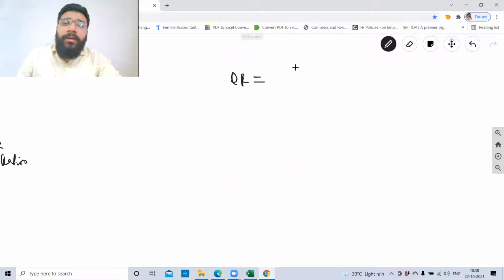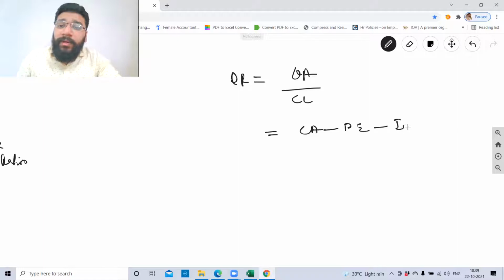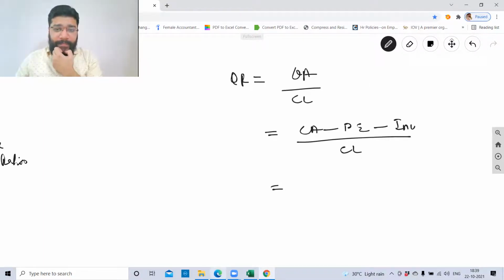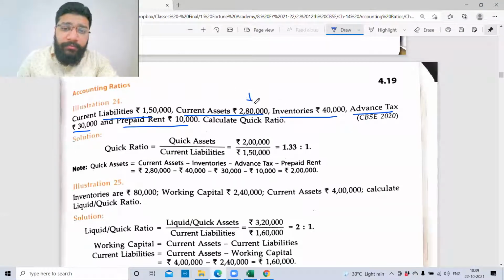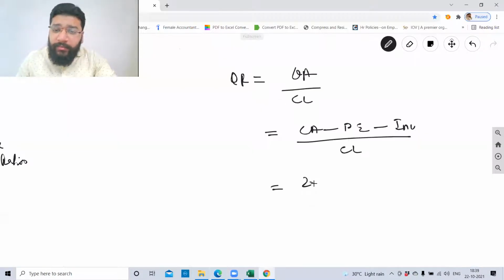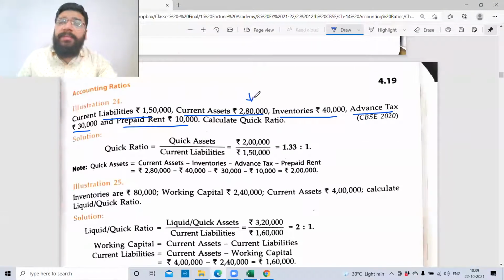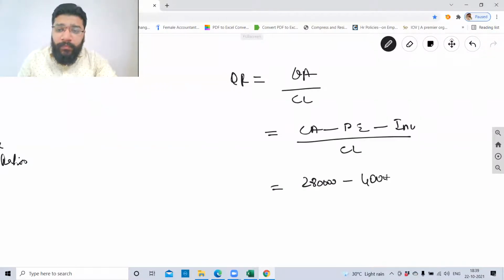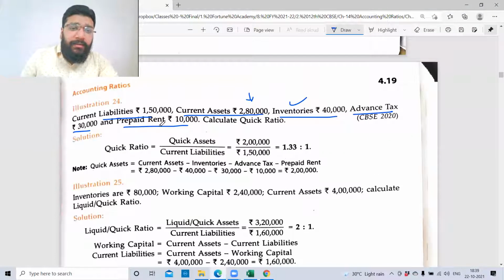Quick asset divided by current liability. And the formula for quick asset is current asset minus prepaid expenses minus inventory, divided by current liability. Your current asset is how much? 2,80,000. Minus, from this I'll minus two things: inventory 40,000 and prepaid expense rent 10,000.